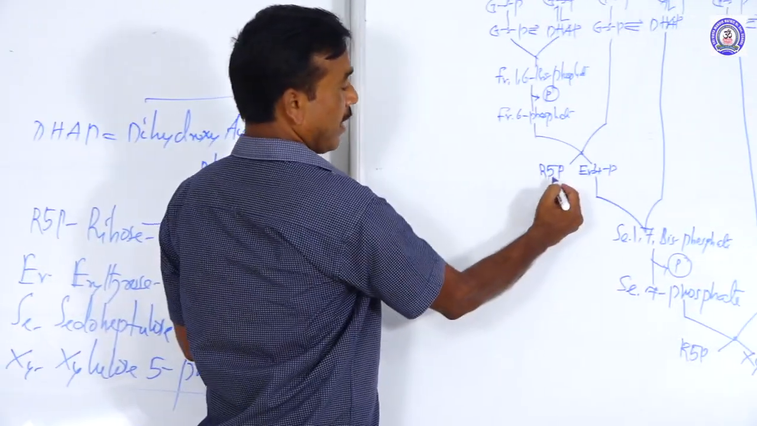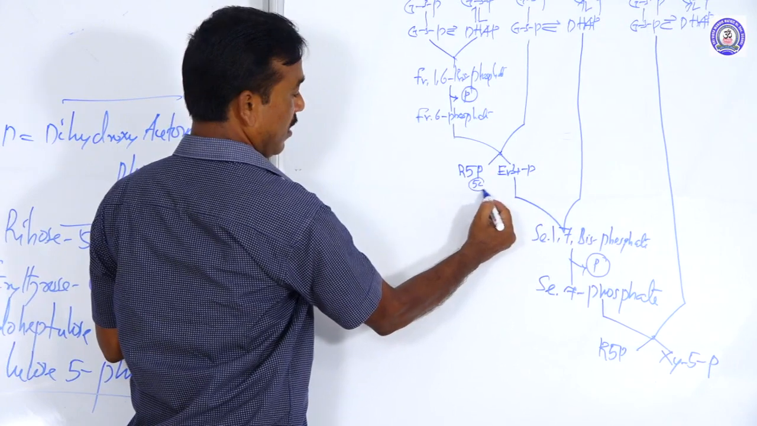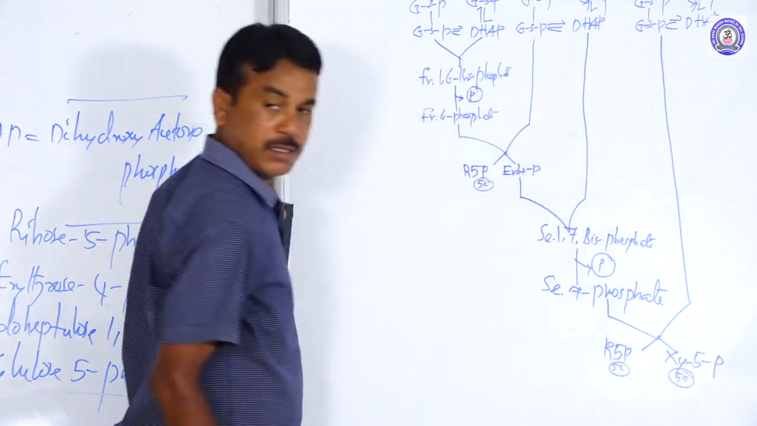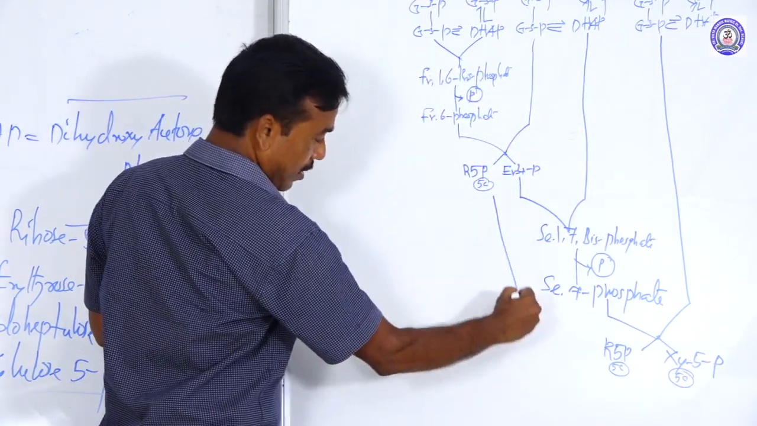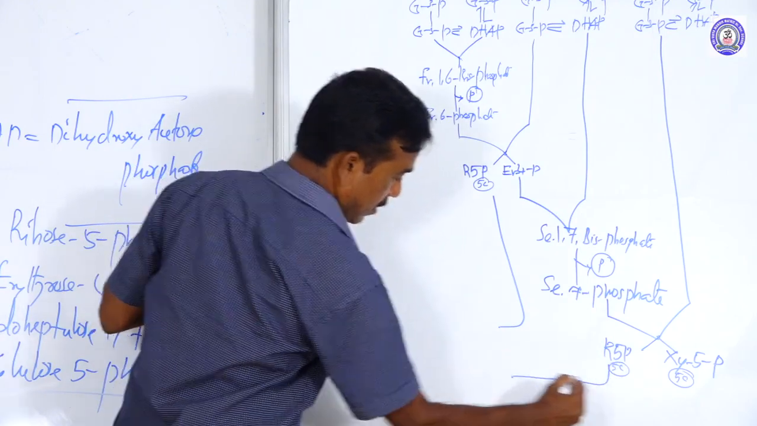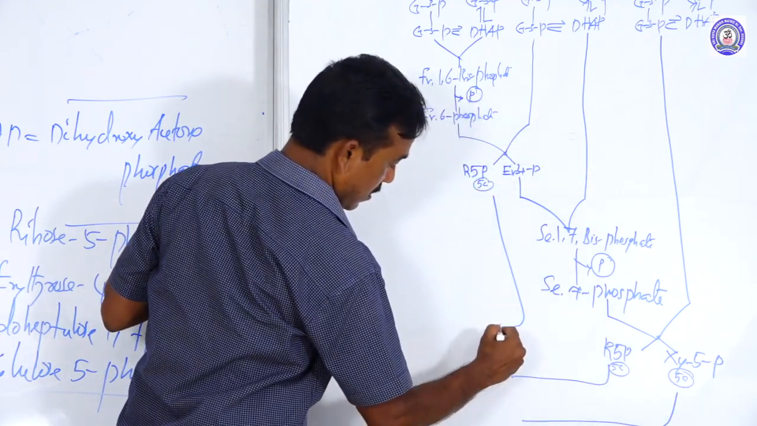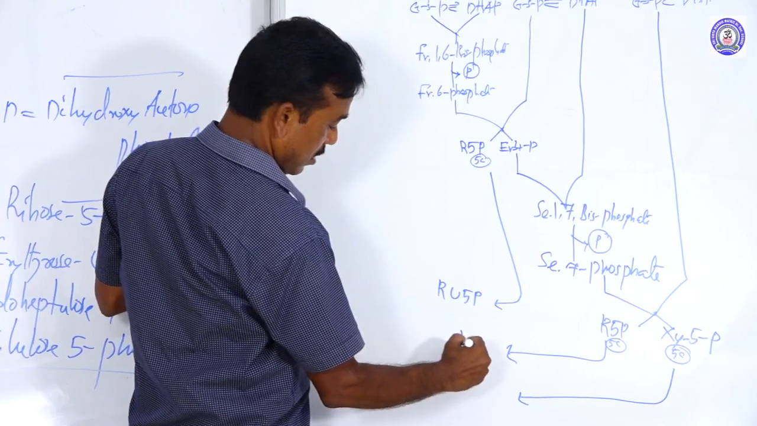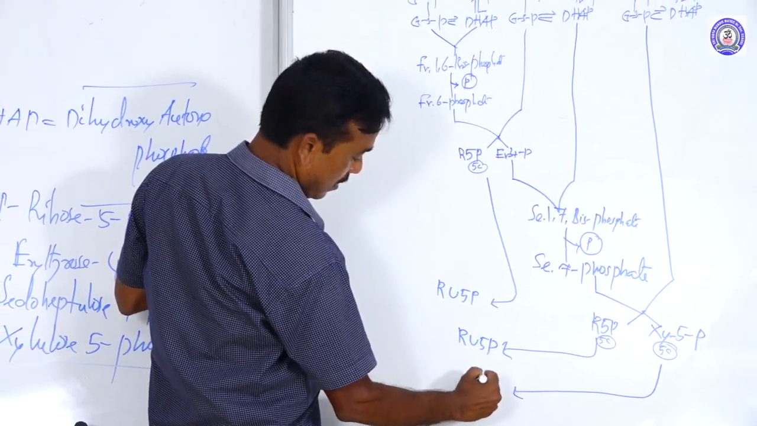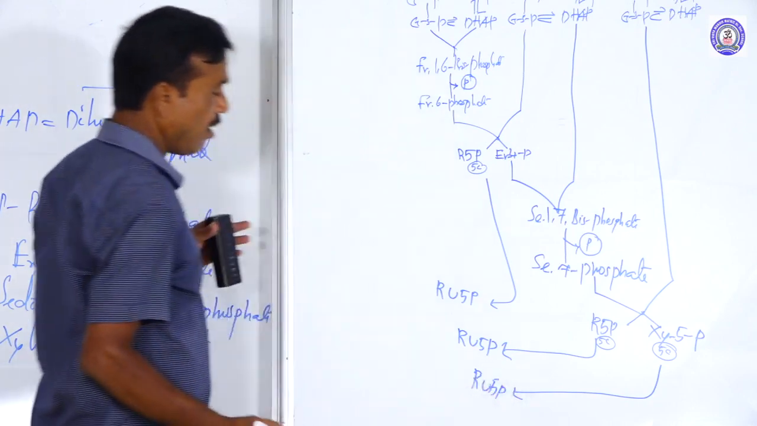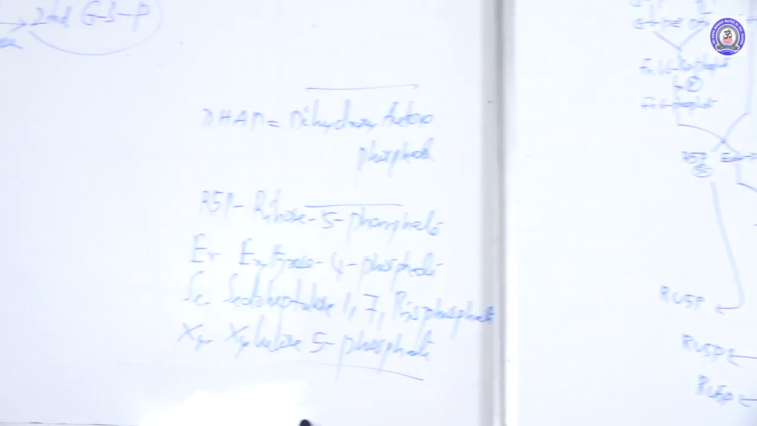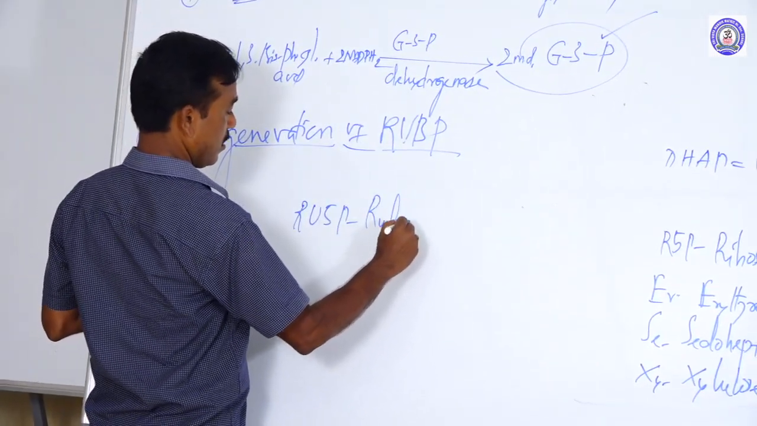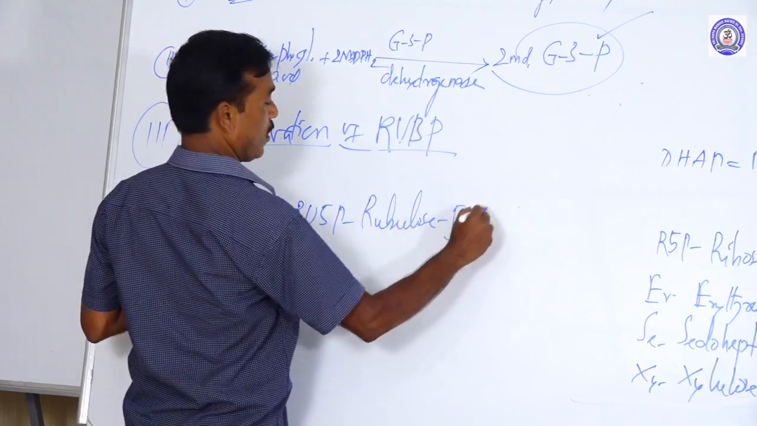Next, ribose 5-phosphate is a 5 carbon compound. Ribose 5-phosphate is a 5 carbon compound. Xylulose 5-phosphate is a 5 carbon compound. These three 5 carbon compounds are converted into Ru5P. What do I call Ru5P? That means ribulose 5-phosphate.